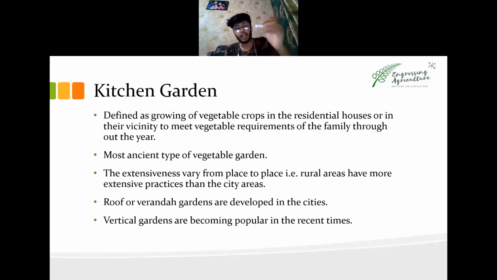It is defined as growing of vegetable crops in a residential house, meaning your own house where you live, or in its vicinity. Vicinity means the nearby area where you have space to grow them, to meet the vegetable requirements of the family throughout the year.